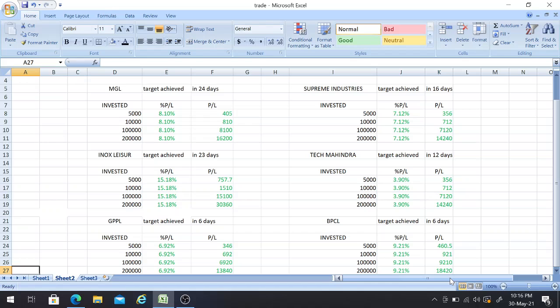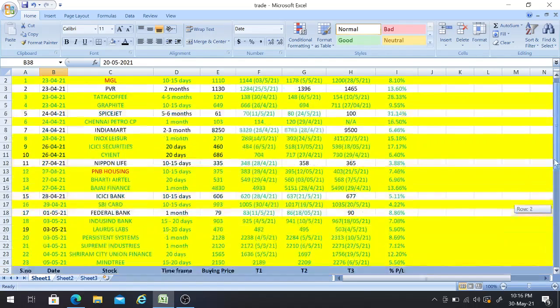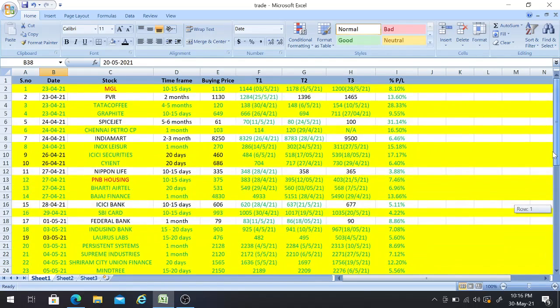So friends, when I'm saying the time frame, here 24 days, 16 days, 23 days, these are the days of market working days. Non-market working days are not counted, friends. So that's why these are the days which are counted only on the market working days. Please note this point. And the other stocks which achieved the targets but not all 3 targets, I will also talk about